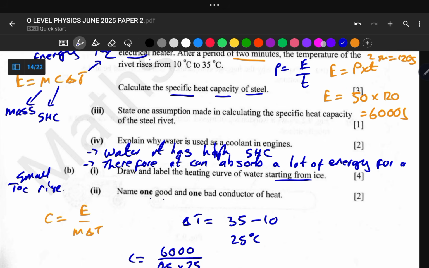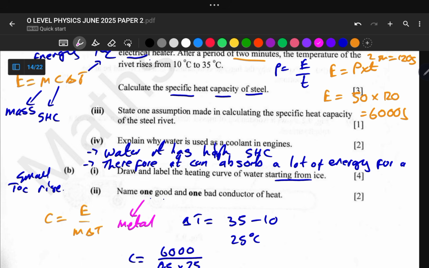Okay, so this is our heating curve. And let us move on to the next question, which says name one good and one bad conductor. So a good conductor is a metal. Metals conduct by delocalized electrons, and the vibrations of the lattice ions transfer energy from one point to another point.